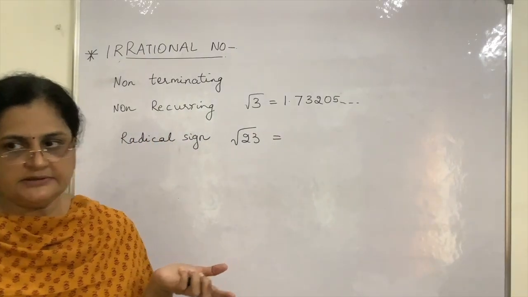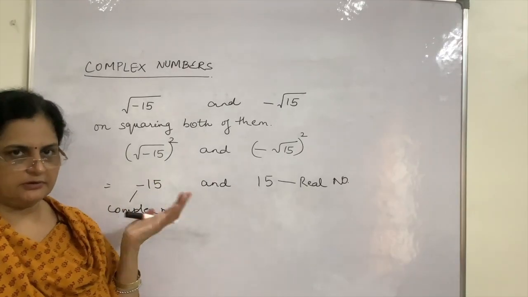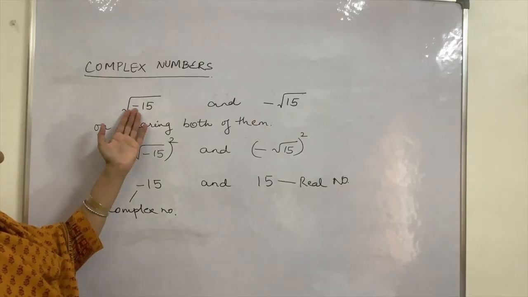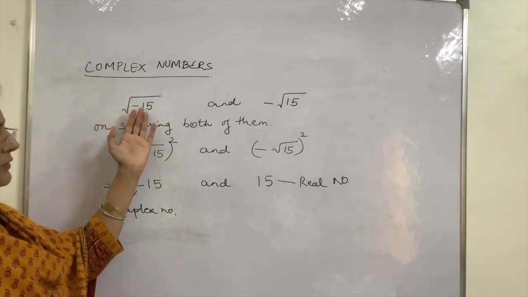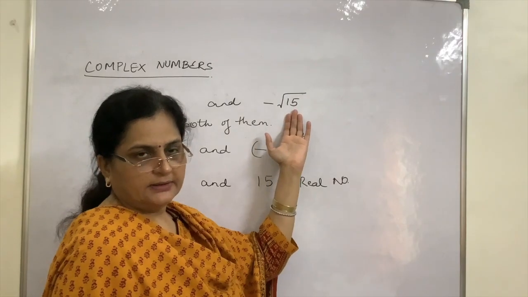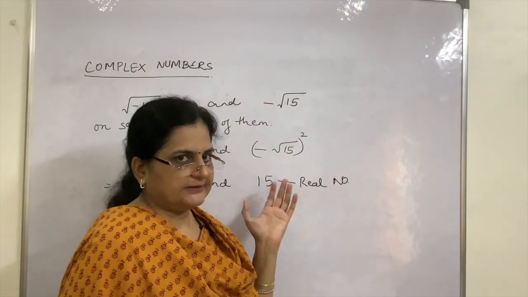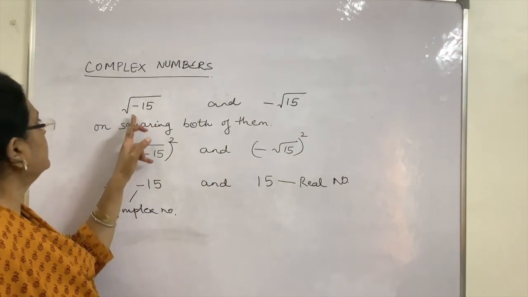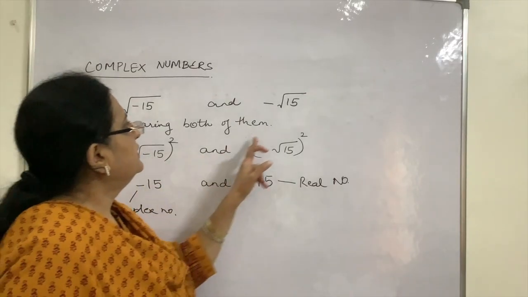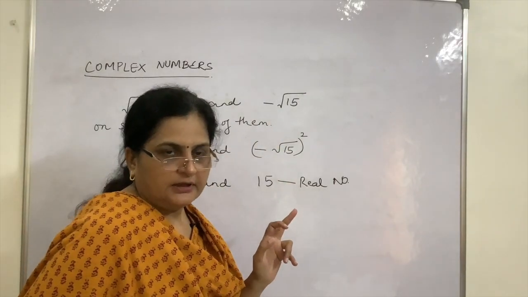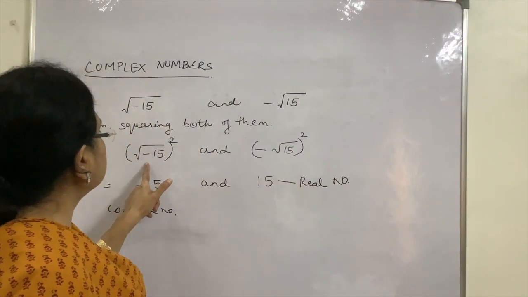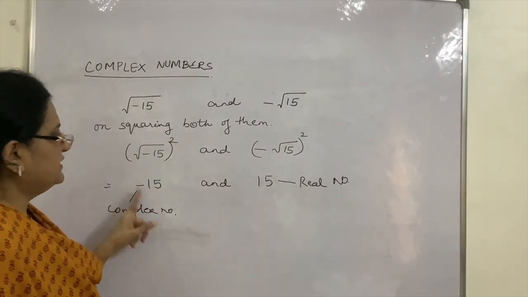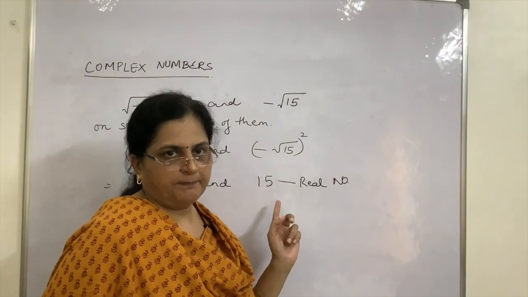And what about complex numbers? Okay, so just an introduction of complex numbers, although they are not included in class 10th level. But now supposing I have two numbers, one is of this form minus 15 whole under root and other is root 15 and minus is outside. You can understand the difference between both of them. If I square both of them, what do I get here? I am squaring this and this also I am squaring. If I ask you to square means what will happen? This number into itself and this number into itself. So this will come out to be minus 15 and this will come out to be 15.